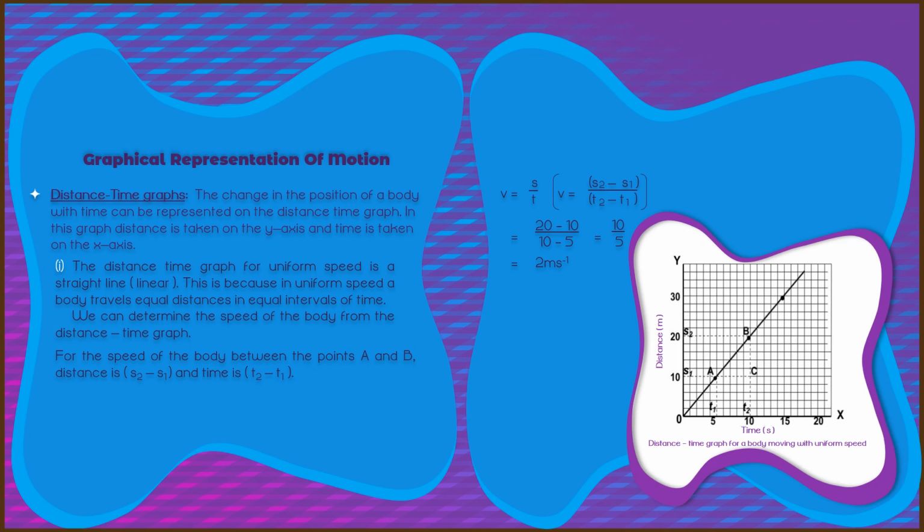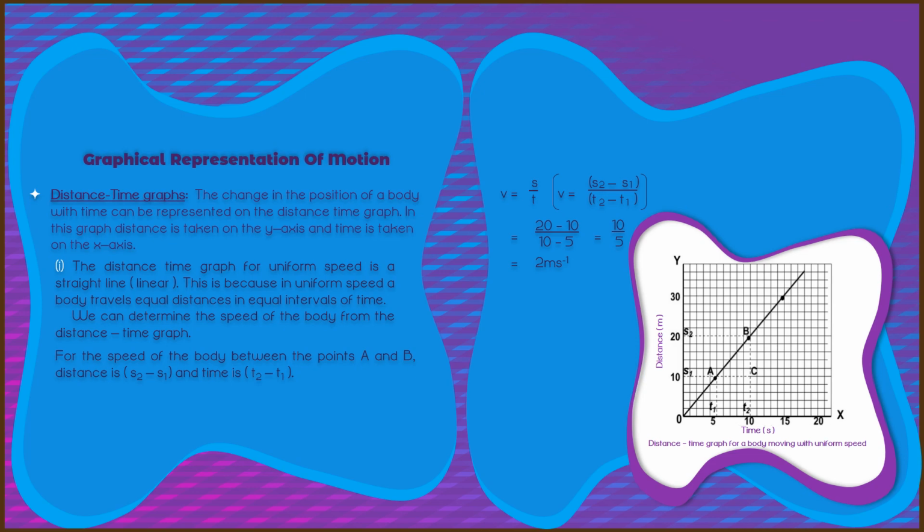What are the uses of graphs? Graphs are very useful for comparing the motion of two moving bodies. A distance time graph easily tells when and where one body crosses the other body. Also, the slope of a velocity time graph gives the acceleration of that body. You know what acceleration is.